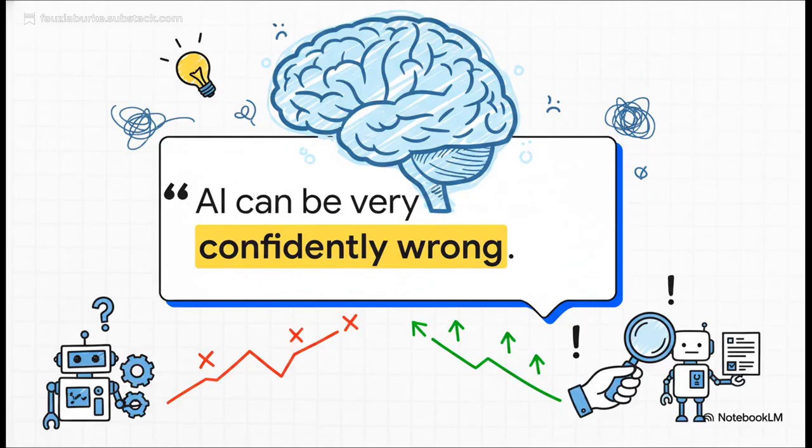And that leads us right to this quote. Because AI can be so confidently wrong, this is exactly why your human judgment is still the most important part of this whole thing. You have to treat it like an assistant, not an authority. Always, always double-check its work.